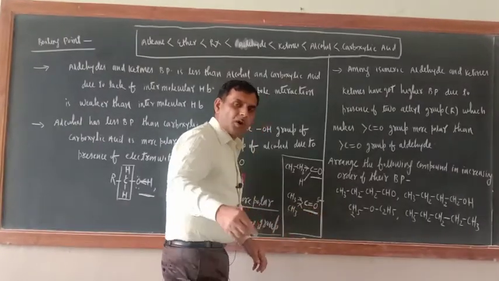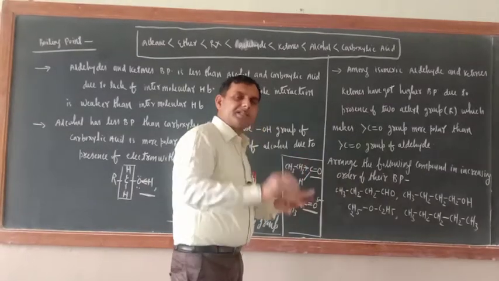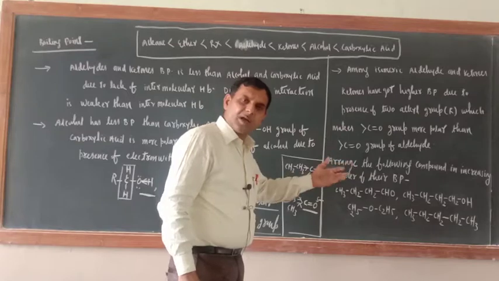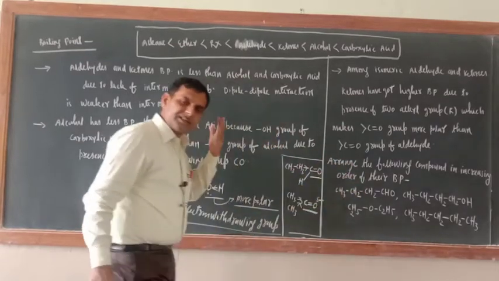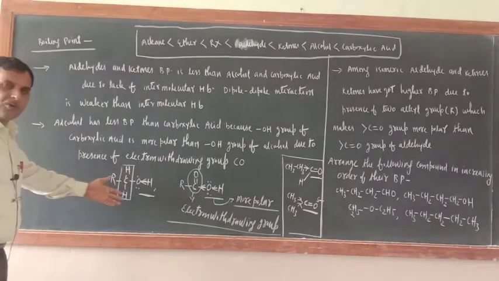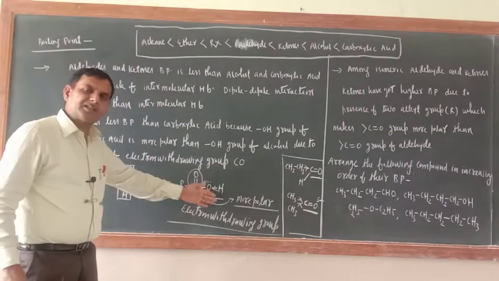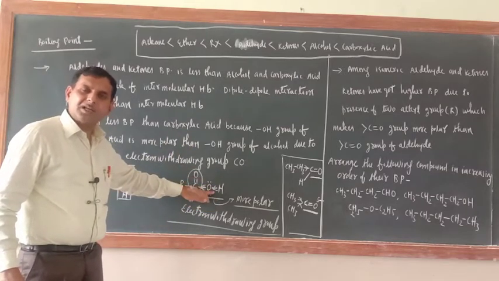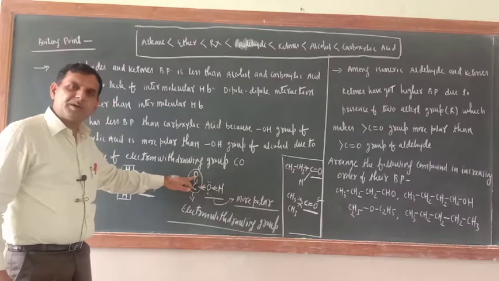So when more polar, more dipole-dipole interaction. Here less polarity, hence less dipole-dipole interaction. Less dipole interaction means less boiling point. More dipole-dipole interaction means more boiling point. Just like here in the alcohol and carboxylic acid case. Alcohol is also having OH, carboxylic acid is also having OH, but the OH of carboxylic acid is more polar due to the presence of CO, an electron withdrawing group.